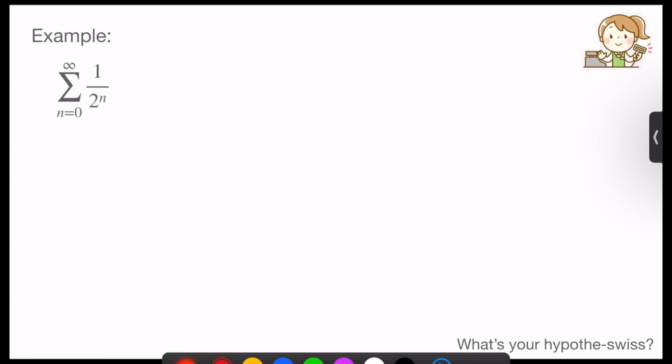So in our example, we have the sum of 1 over 2 to the n. So feel free to stop here and have a go at it yourself. A hint, this is a geometric series. Come back to us once you've had a go.